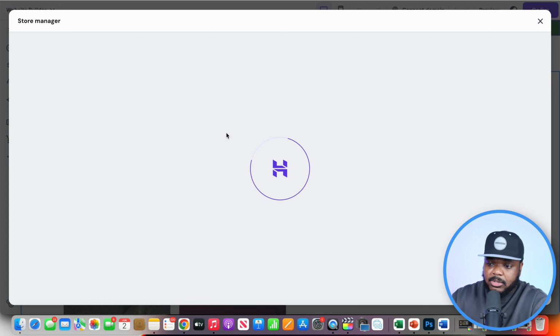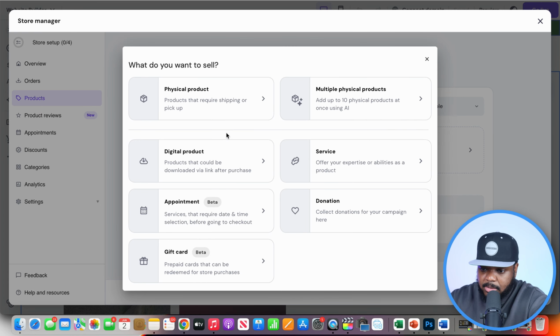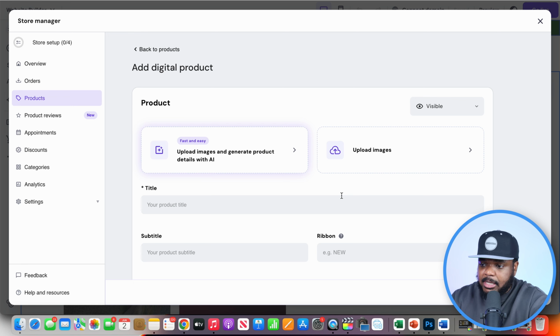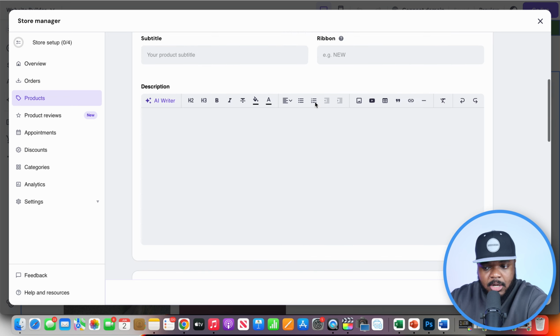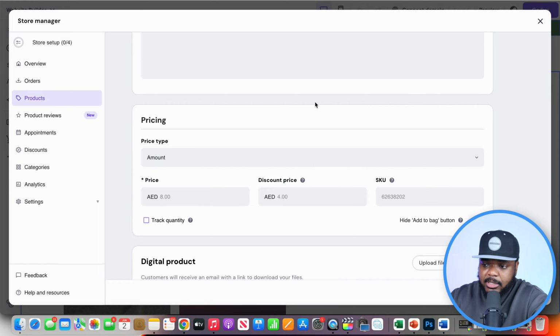When it comes to the title and description, you're going to have to insert it into it. Of course, first and foremost, you need to select that it's a digital product, but this is the page that you're going to insert all of the information for whatever product that you're looking to sell.